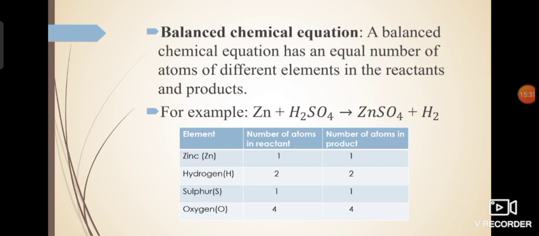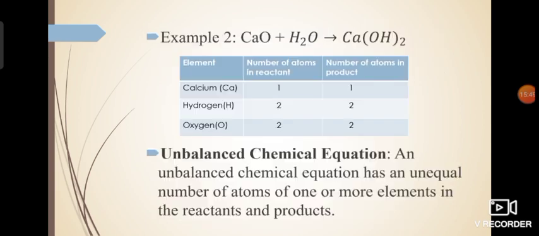So that is why this equation is a balanced chemical equation. If one or more atoms of elements are unequal on the reactant side or the product side, then it is going to be an unbalanced chemical equation. Okay, one more example. Now calcium oxide is CaO, water is H2O, calcium hydroxide is Ca(OH)2.